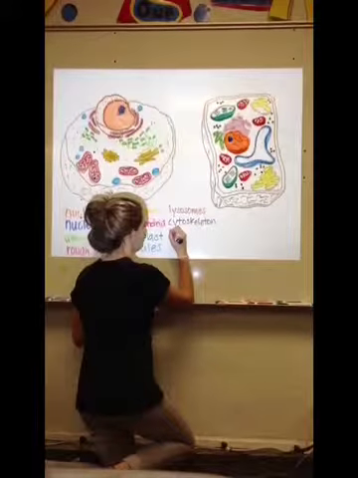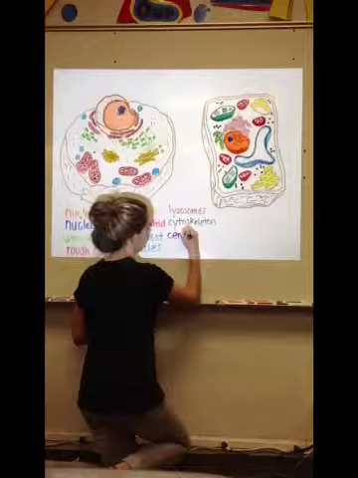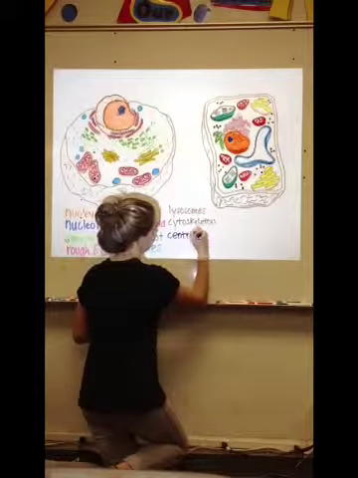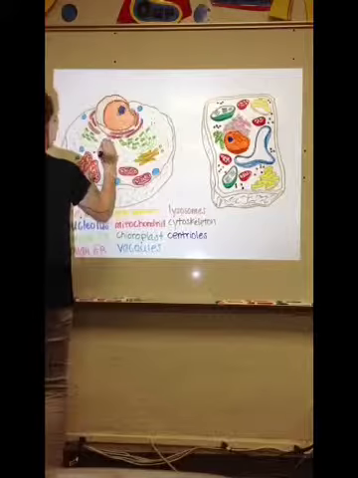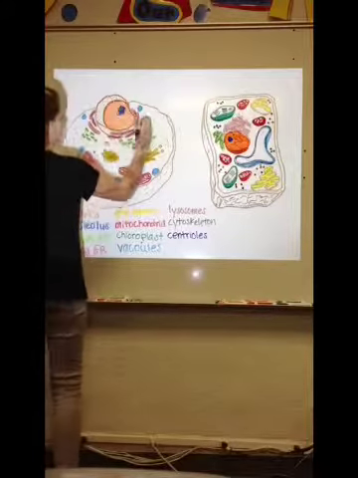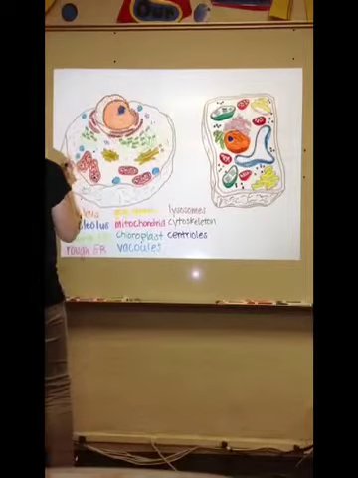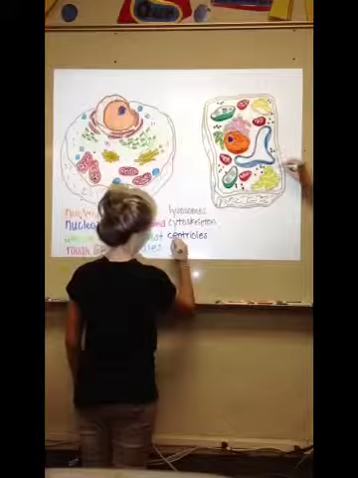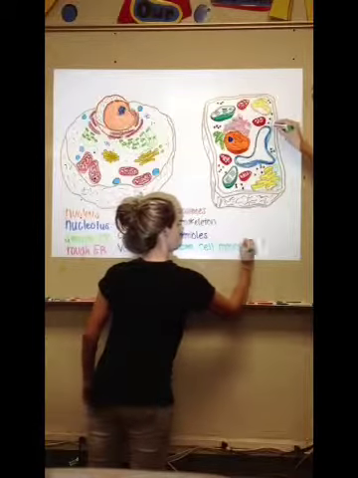The centrioles are only found in animal cells. They are involved in the organization of the meiotic spindle and the completion of cytokinesis. They are also involved in the organization of microtubules in the cytoplasm. A centriole can be compared to a project manager because the centriole makes sure that everything is in the right place during cell division, just as a project manager makes sure everything is in its correct spot during an activity.